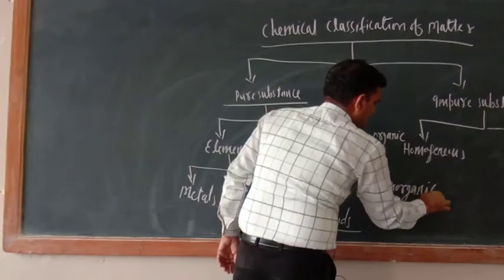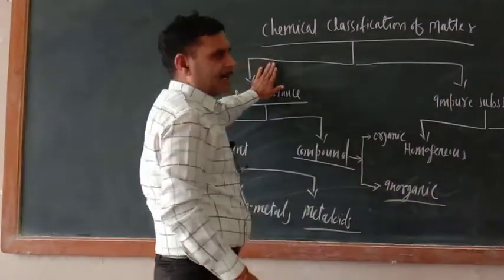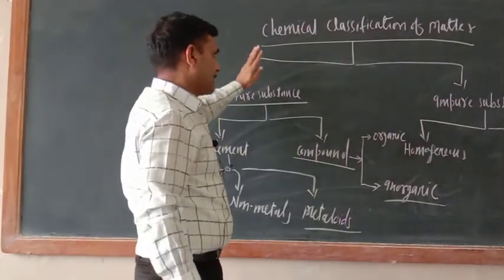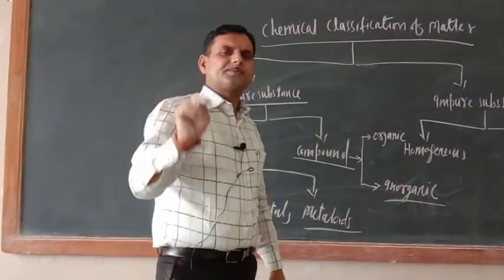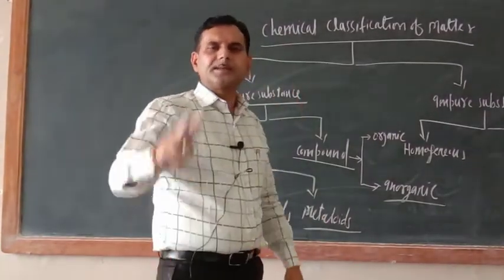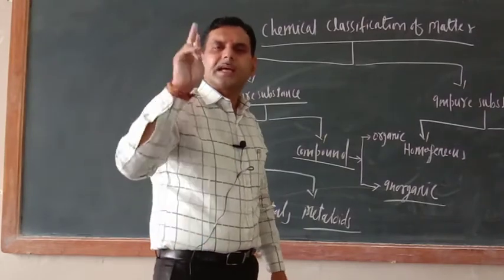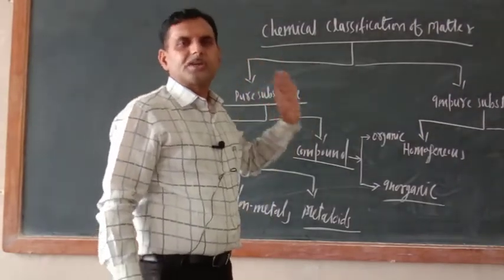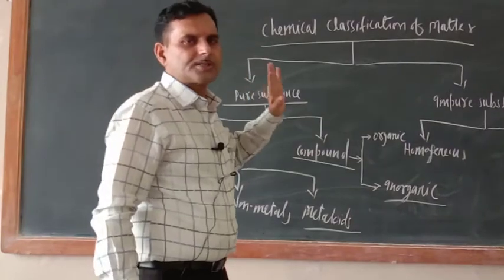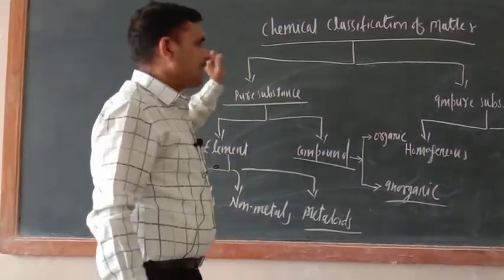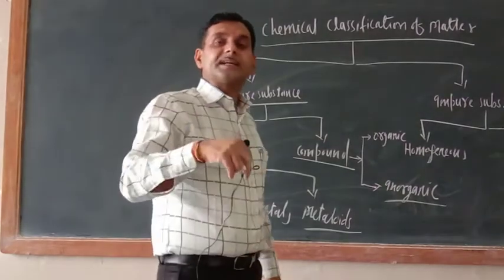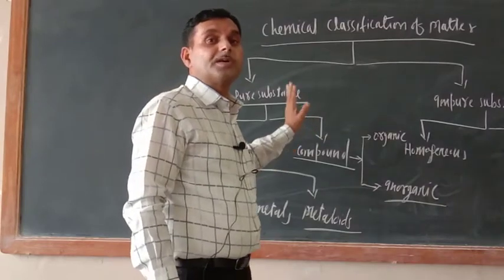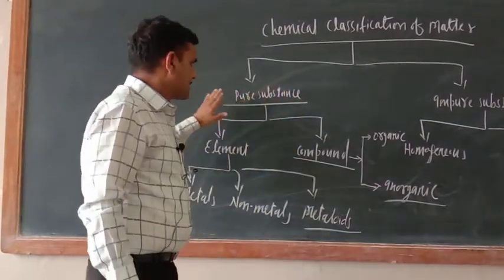So this is the third time I am writing the entire classification. Earlier I completely finished the physical classification. Now today is the chemical classification. So what is the difference between physical classification and chemical classification? Physical classification means classification of matter on the basis of physical properties like physical state: solid, liquid, gas. All these things you have studied. Chemical classification means we have to consider the atoms, molecules, ions, all these things. So just try to understand.